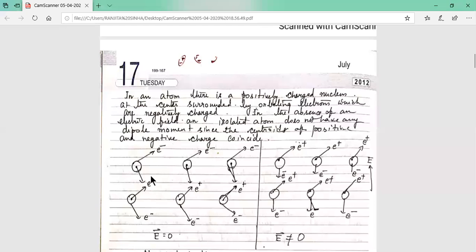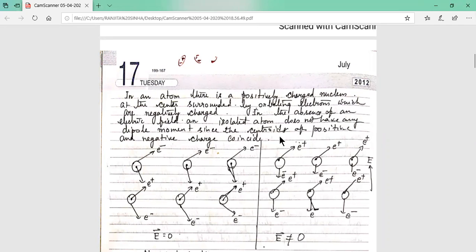In the absence of an electric field, an isolated atom does not have any dipole moment. If we consider a single atom with no electric field, there is no dipole moment of that isolated atom.